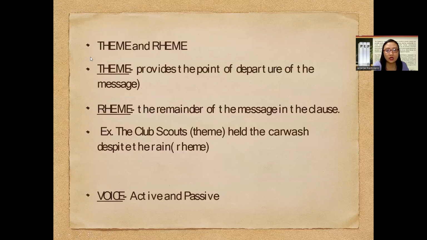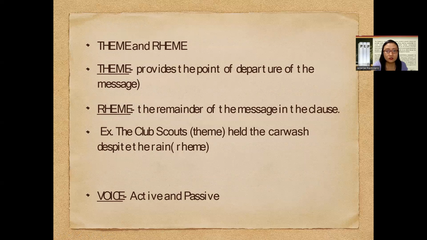Next we have the theme and the rheme, which we have discussed several times. The theme connotes the subject. It's another term for the subject, which provides the point of departure of the message. What is the topic all about?